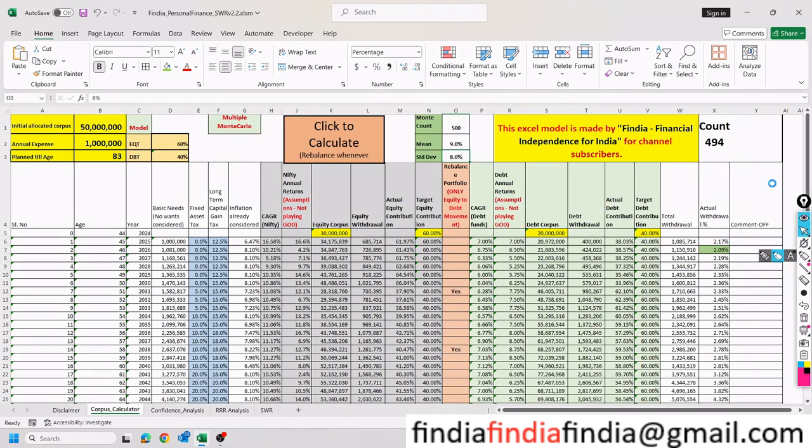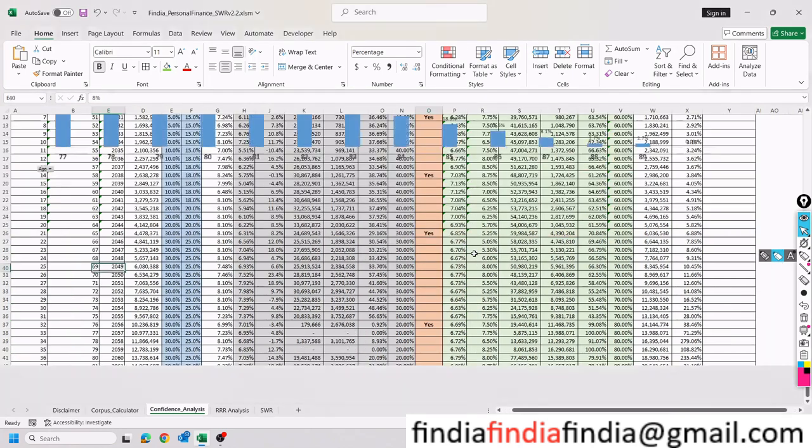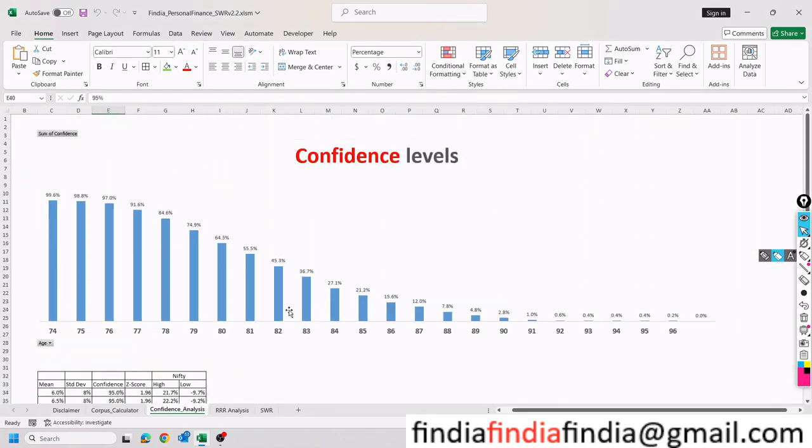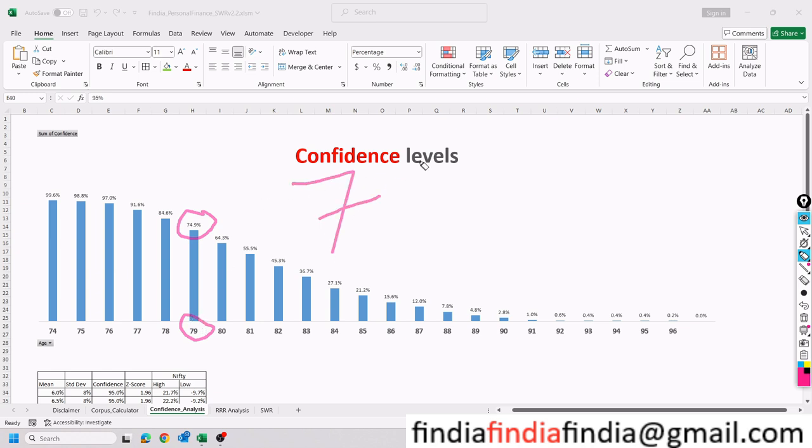Okay, so we are almost done. We are on the last few counts, another 2 more counts and we are done. Yes, we are done, and it shows very interesting results. It says the corpus is going to last till 79 years with a confidence of 75%. So out of 500 runs, 75% of the times it has said that the corpus of 5 crores with 10 lakh annual expense is going to last till 79 years. I think it's good that we have a 75% confidence measure.